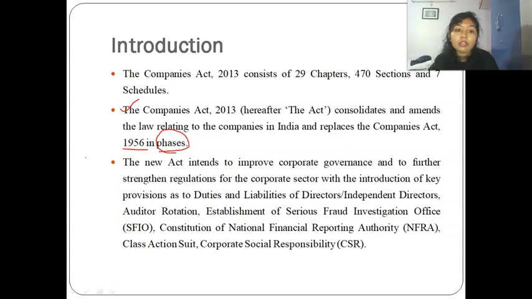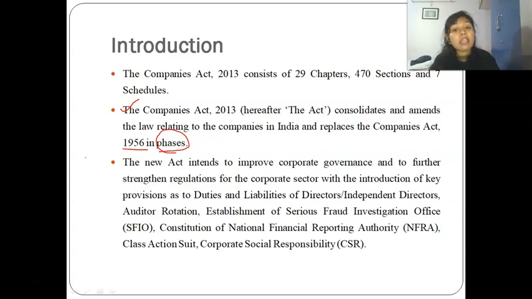Now, why was the new act made, and why was it replaced with the old act? Let's learn that. The new act intends to improve corporate governance and to further strengthen regulation of the corporate sector with the introduction of key provisions. Earlier, duties and liabilities of directors were not given. Independent directors would not be liable in any case.